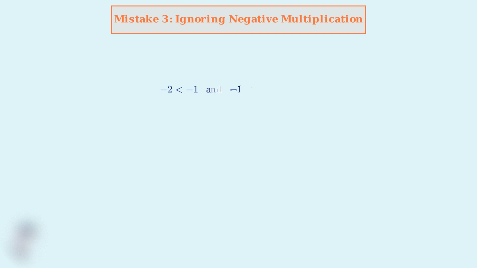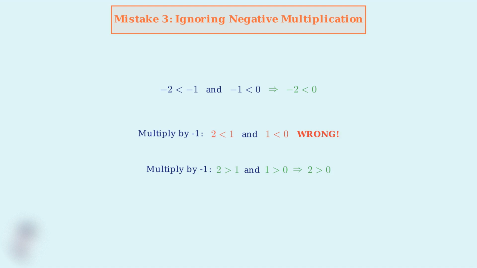The third mistake occurs when students forget how multiplication or division by negative numbers affects inequalities. This can break the transitive chain if not handled properly. Consider this scenario. If -2 is less than -1 and -1 is less than 0, then -2 is less than 0. This is correct so far, but watch what happens if we multiply all terms by -1. Students often forget to reverse all the inequality signs, which breaks the transitive relationship. The correct approach is to reverse all inequality signs when multiplying by a negative number, maintaining the transitive relationship.